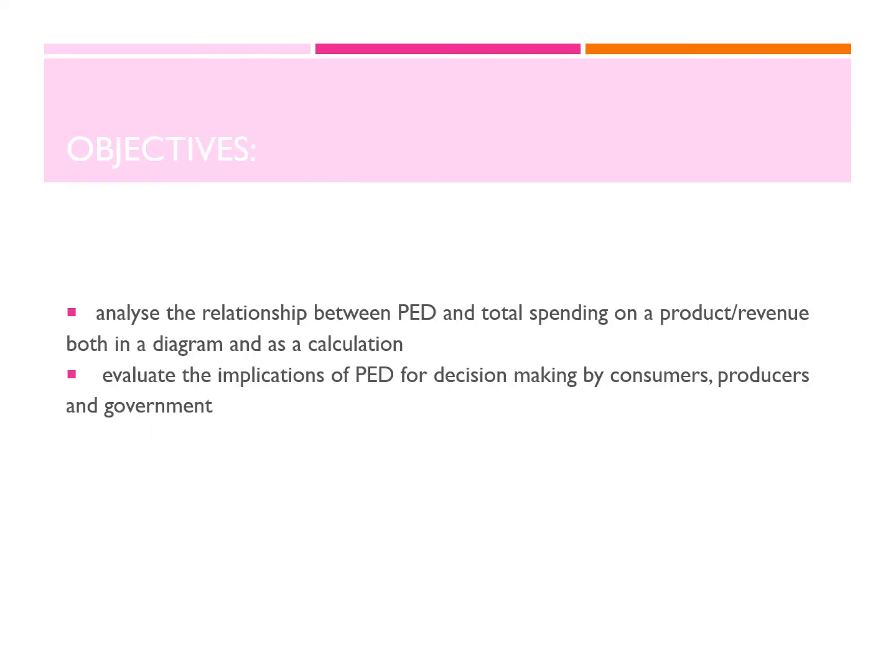Right now, what we will be doing is to analyze the relationship between PED and total spending on a product. So, for example, I would see why it is important for producers to know their price elasticity of demand. So, if the demand is elastic or inelastic, what are they supposed to do to the price?